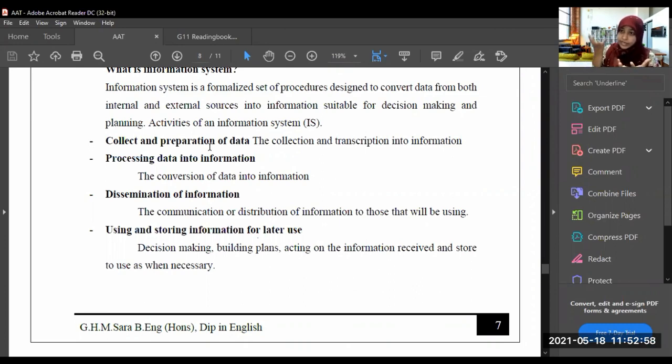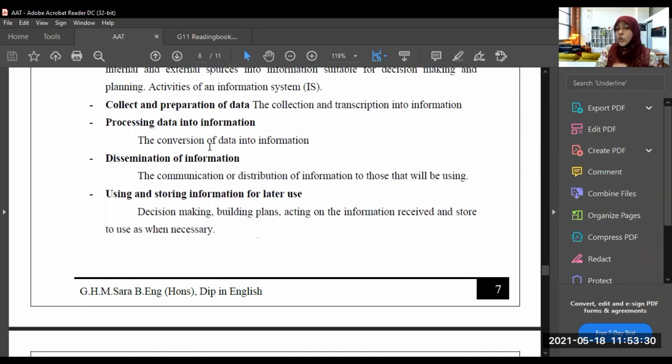I collect and prepare the data to convert them into information, processing them into information. After that, I disseminate this information. Disseminating means that after obtaining the information, I am giving, distributing, or communicating it to Samir.